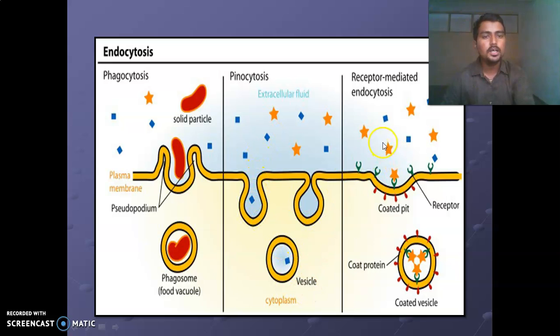And the third one is receptor mediated endocytosis. In this case, the substance comes into the cells by using receptors.